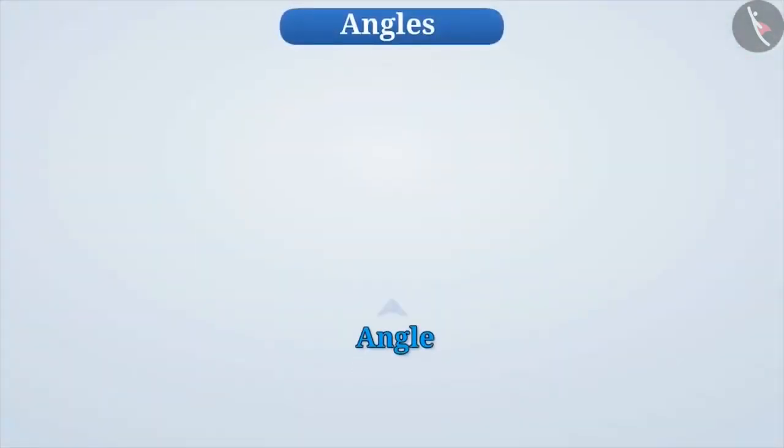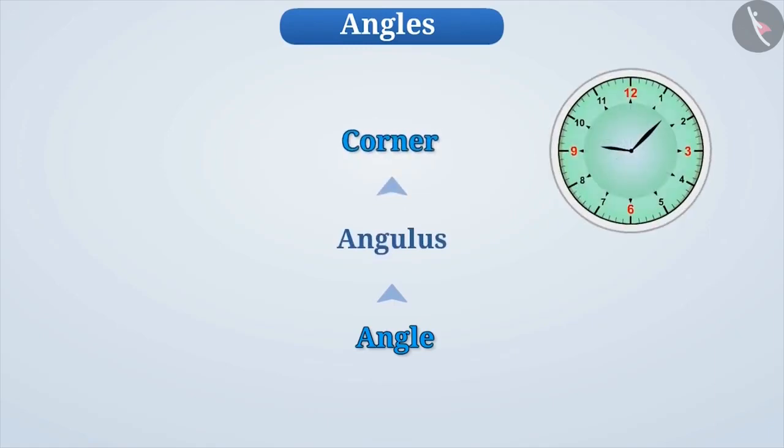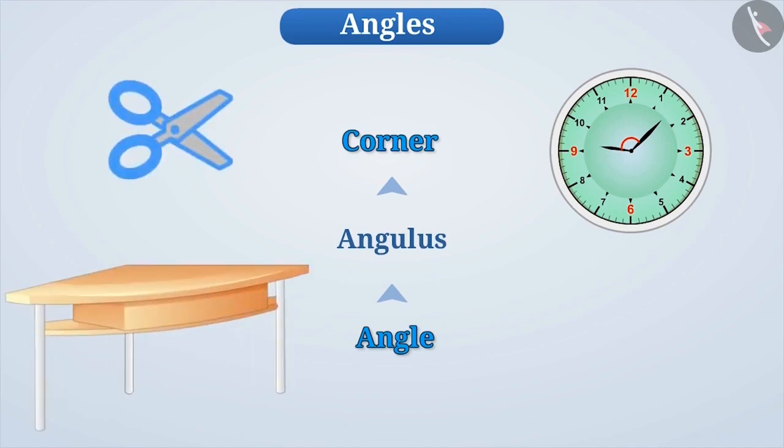The word angle originates from the Latin word angulus, which means corner. Like the hands of a clock form a corner, we say that the hands of a clock are making an angle. In this way, we see angles in many objects around us, such as the blades of a scissors together make an angle, the corner of a table makes an angle, etc. So let's learn more about angles.